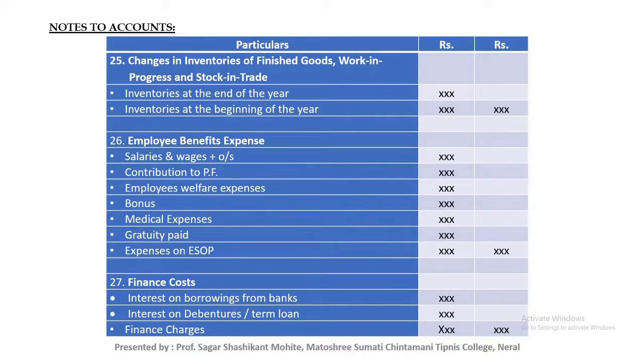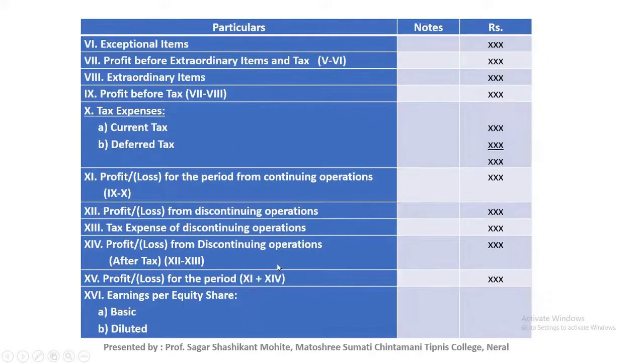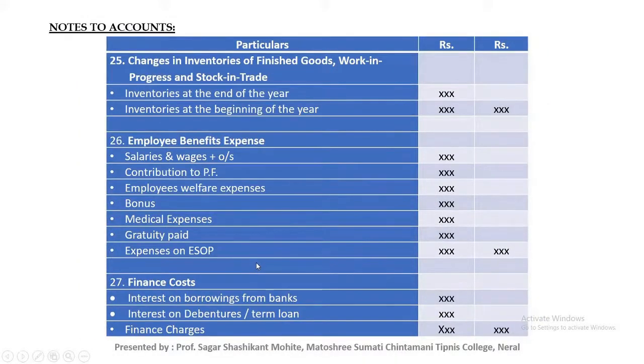Next, interest on term loans and interest levied by the tax department. All this is included in finance cost. Next point is depreciation and amortization expenses. All the depreciation we will mention here: depreciation on fixed assets, that is depreciation on building, depreciation on plant and machinery, vehicles, equipment.